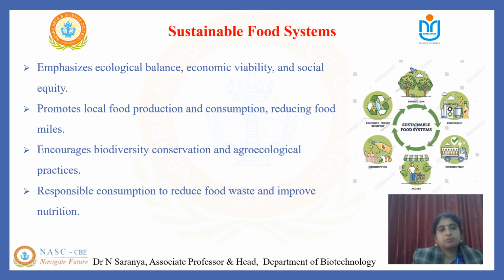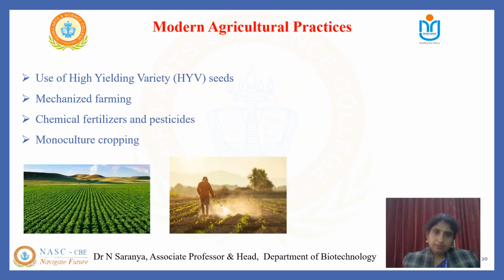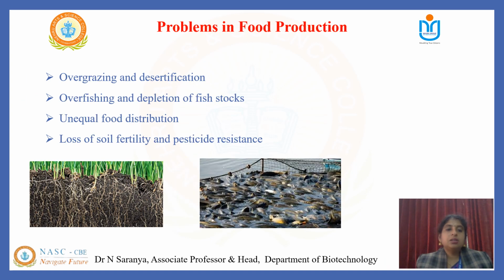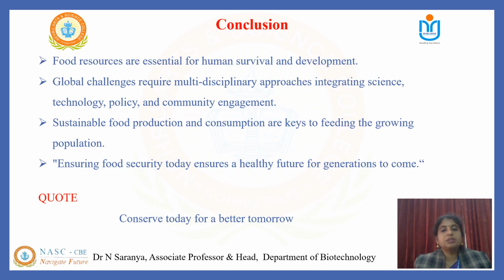And next, modern agriculture practices use high yield variety seeds, mechanized farming, and chemical fertilizers, which can be reduced, and pesticides. Monoculture cropping is also essential for modern agriculture methods. The problems faced in food production can be overcome, like overgrazing and desertification, overfishing and depletion of fish stocks, unequal distribution of food, loss of soil fertility, and pesticide resistance.